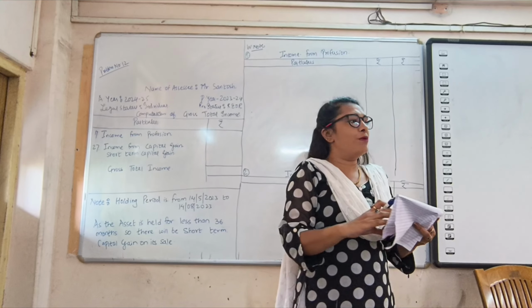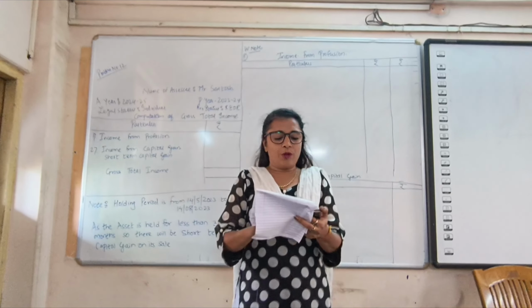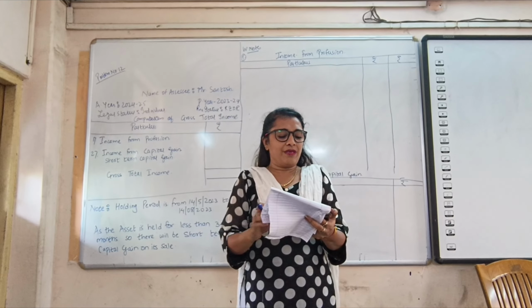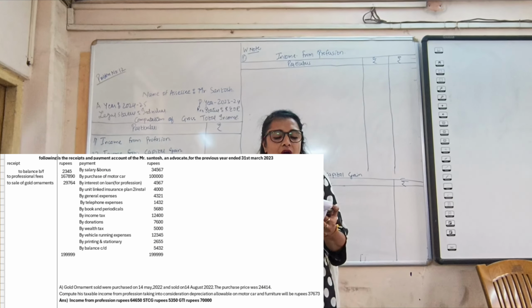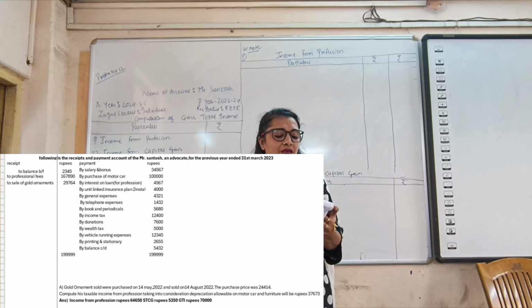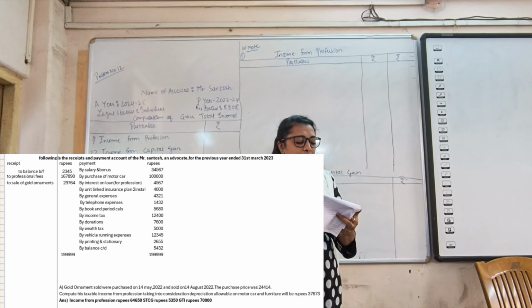lakhs. One problem from PGBP. The unsolved problem is given in your notes. The problem says the following is the receipts and payments account of Mr. Santosh, an advocate, for the previous year ending 31st March 2024.